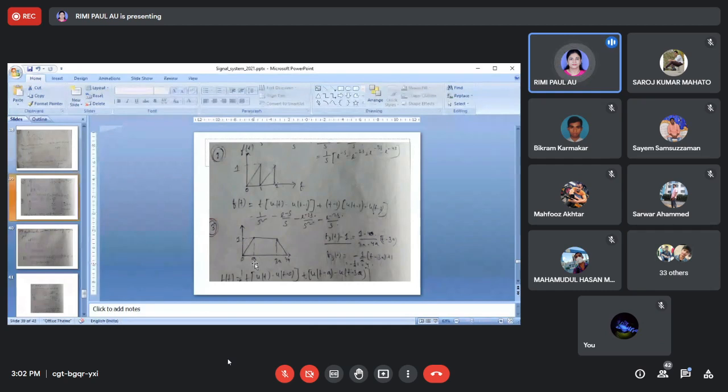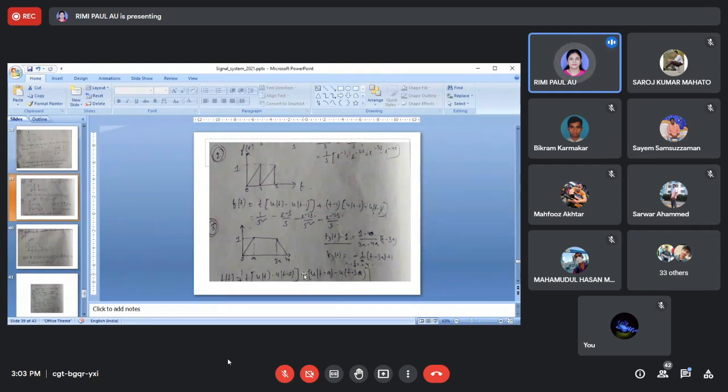Now impose another ramp function, so ramp into gate. I can write t by a into u(t minus a). Now here only the gate pulse function is present and nothing else, so I have just written u(t minus a) minus u(t minus 3a). Magnitude is 1. If the magnitude were 2, then we would have to multiply with 2.